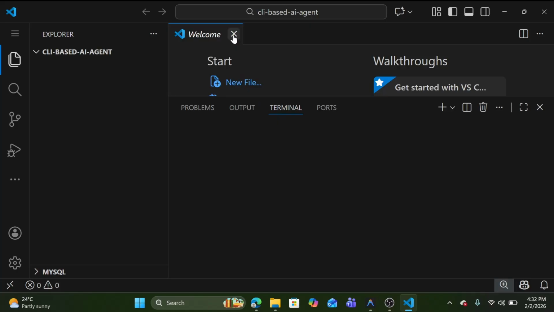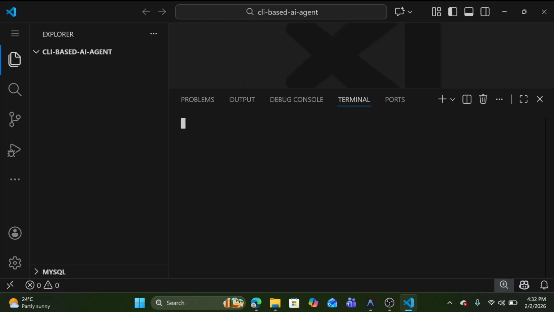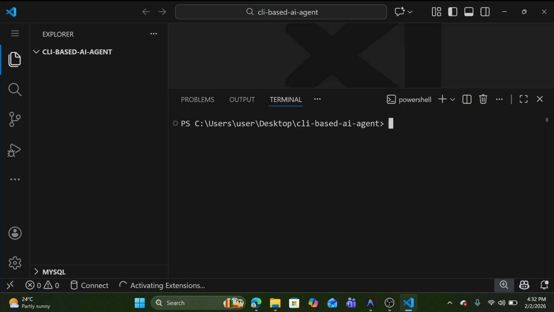First we need to set up our virtual environment. For that I need to run python -m venv, and we can give any kind of name.